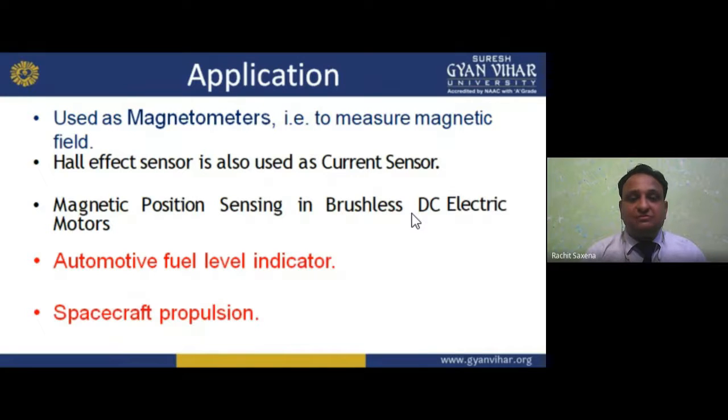I hope you understand. So for magnetometers to measure the magnetic field, we use the Hall effect. The Hall effect is the basic principle of the magnetometer, and we apply it to measure the magnetic field. It is also used as a current sensor, for magnetic position sensing in brushless DC electric motors, as a fuel level indicator in automobiles, and in spacecraft propulsion. We can use the Hall effect in these types of applications. Okay, I hope you understand about the Hall effect.